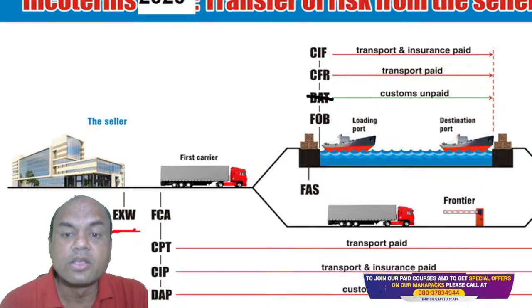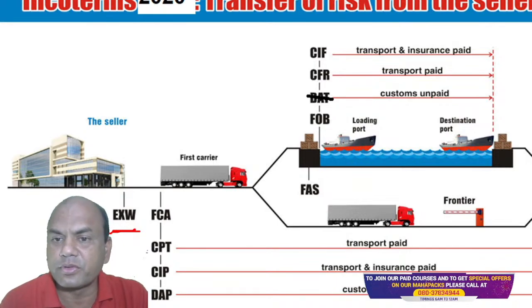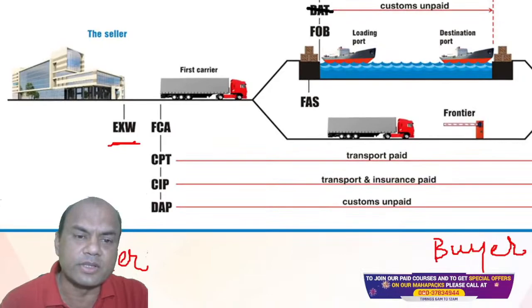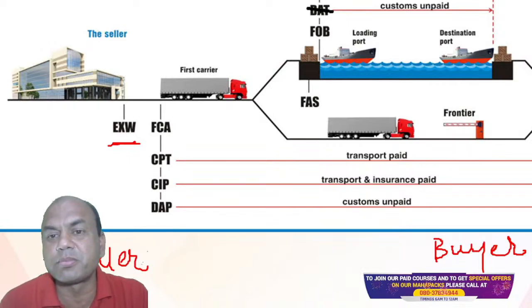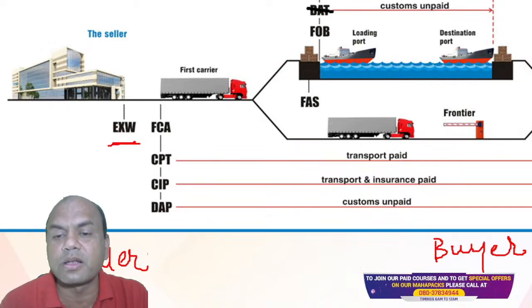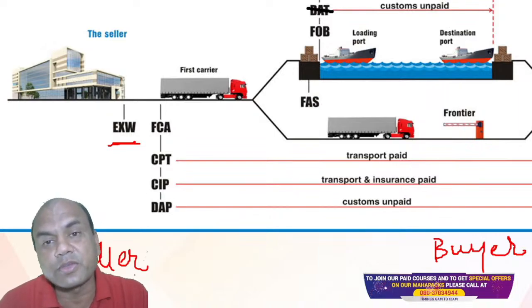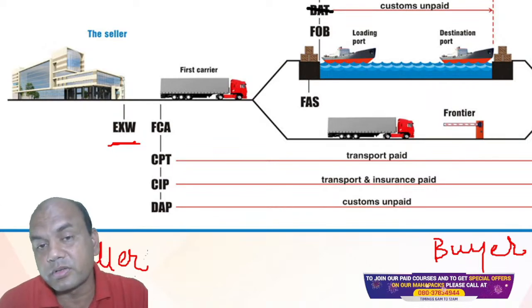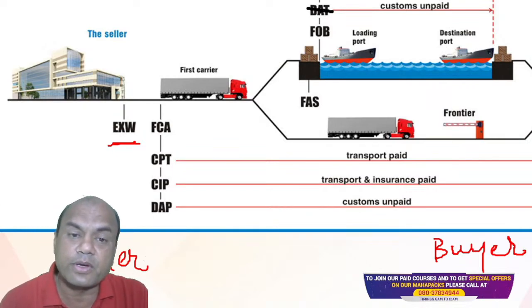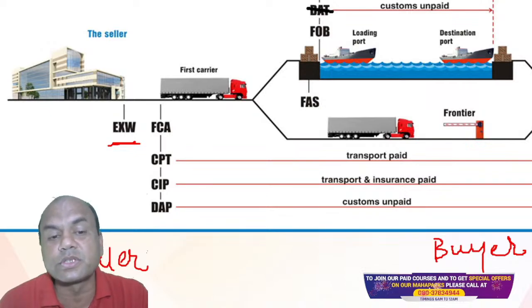Got it, everyone? So what are the four main Incoterms related to ship? FAS, FOB, CFR and CIF. Okay. Now next one. This is related to ship. Now if I have to transfer the goods, I said 90-95% is done through ship, but that 10% is done through this road and air also. So if I have to transfer the goods through road, then the Incoterms used are different.